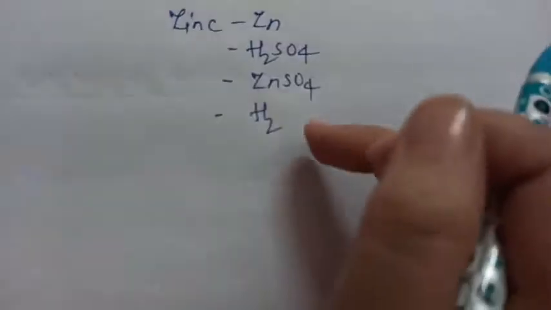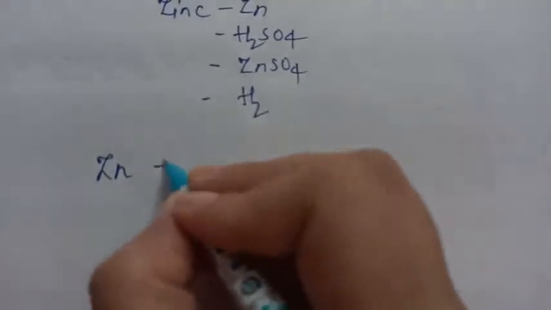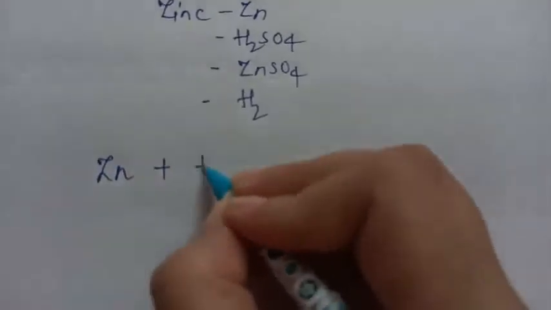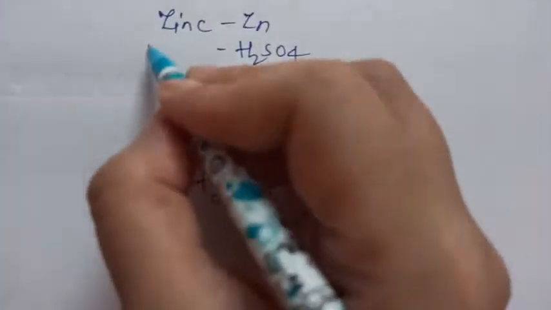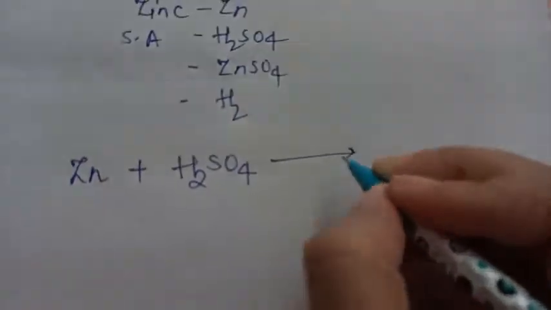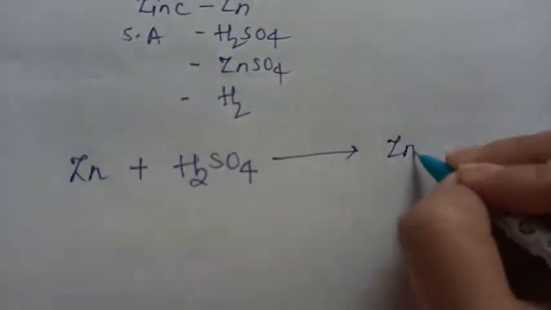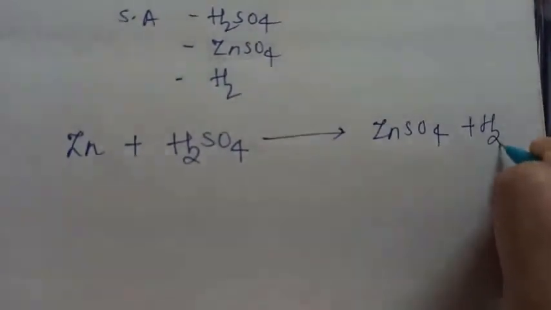So when I replace all the words in the word equation with these symbols, like Zn plus, in place of sulfuric acid I am writing H2SO4, because the formula for sulfuric acid is H2SO4. So you are substituting the word equation with the formula. So zinc plus H2SO4, now put an arrow, is giving you ZnSO4, that is zinc sulfate plus hydrogen.